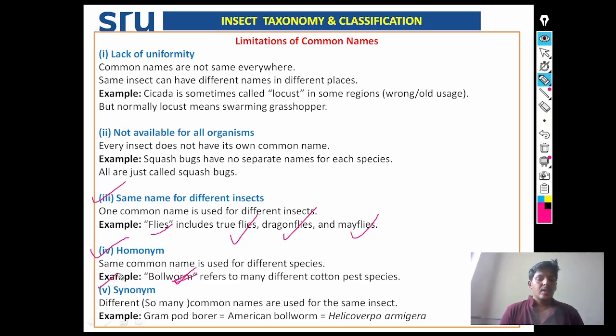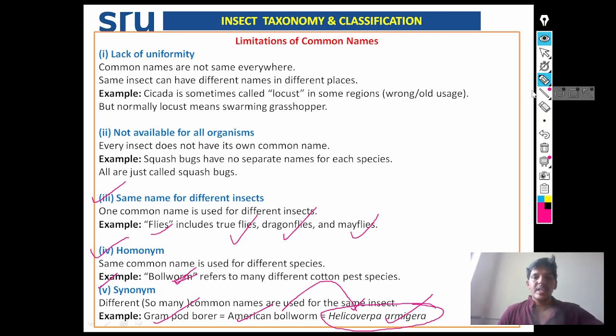Synonym: different or many common names are used for the same insect. That is, we are using gram pod borer, American bollworm, or tomato fruit borer for Helicoverpa armigera. So this is also not good for identification of insects.